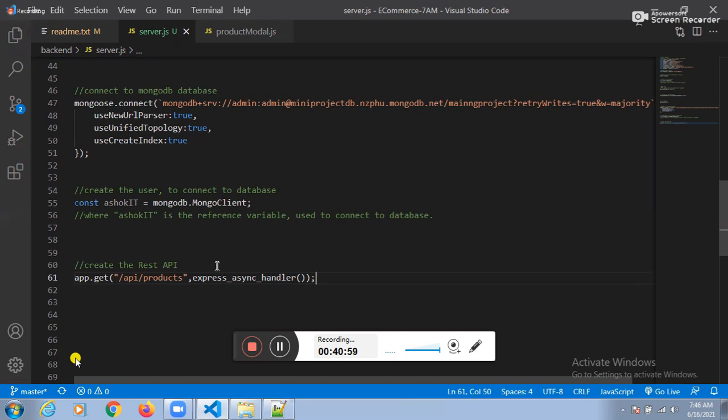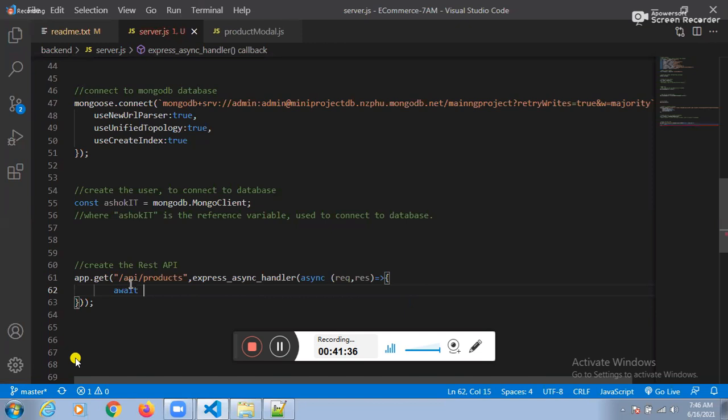Guys, express async handler internally uses a promise or not? Fine. How to handle the promise? With the help of what? Async keyword. Next one. Can I take the callback function here? Yes, let me take the callback function. Whatever data is coming from the client will be stored into the request object. How to get the response to the client? With the help of the response object. Async keyword followed by which keyword? Await.